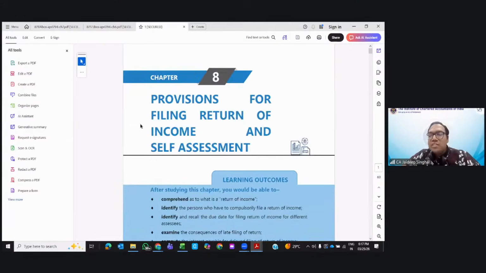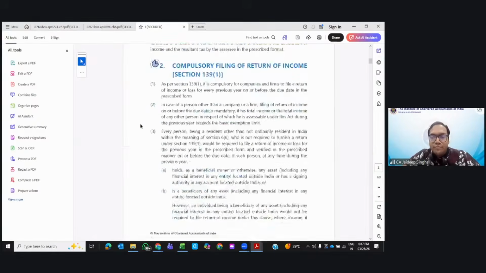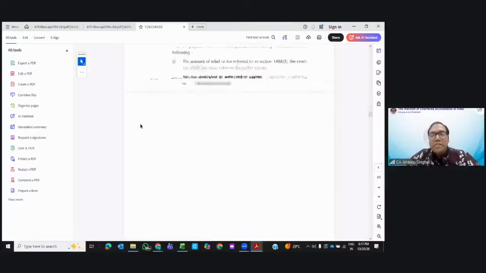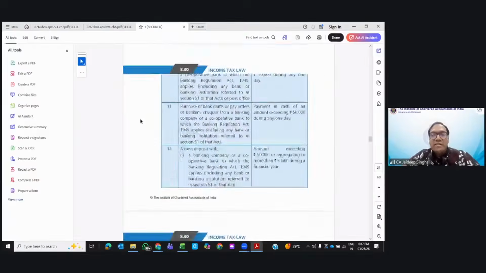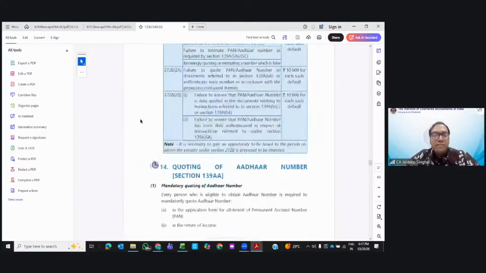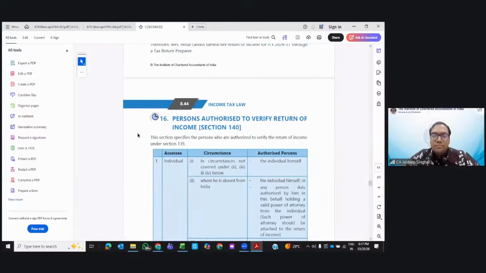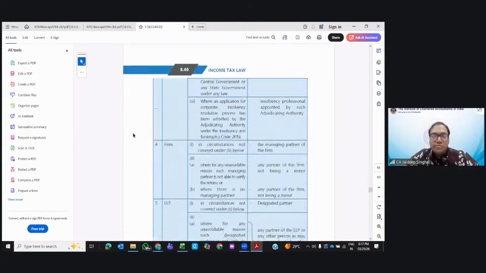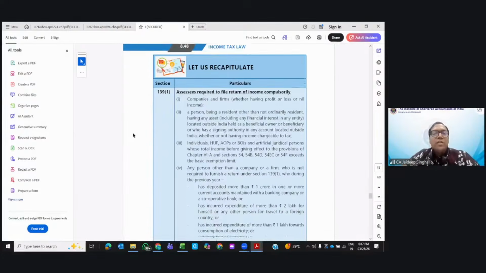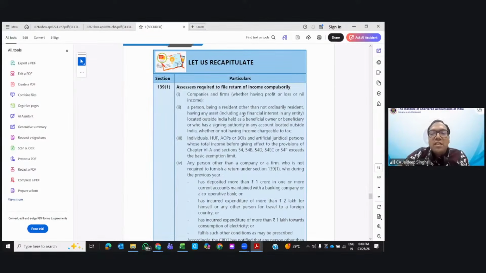Now quickly going to the return filing. Very, very easy chapter. It seems to be 60 pages, but it's very, very easy. Who are required to file the return of income? Companies, firms, any person resident other than not ordinary resident. Now, if a person is RNOR also, if they're having beneficial ownership outside India, signing authority or anything like that, then you need to file the return.